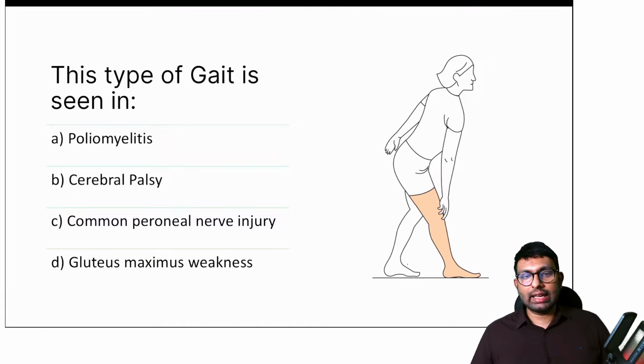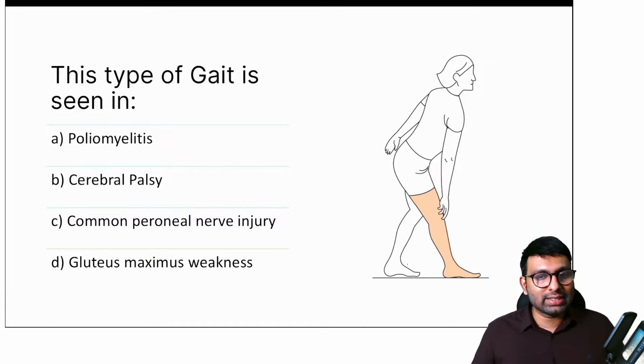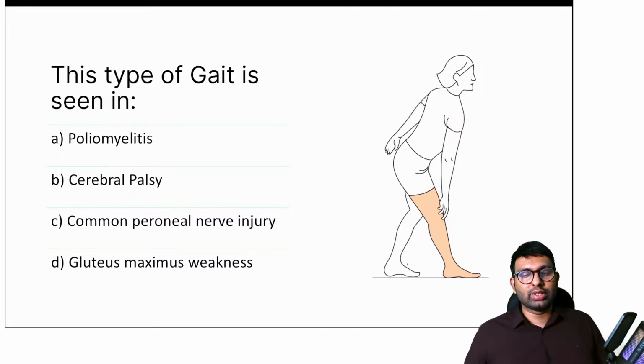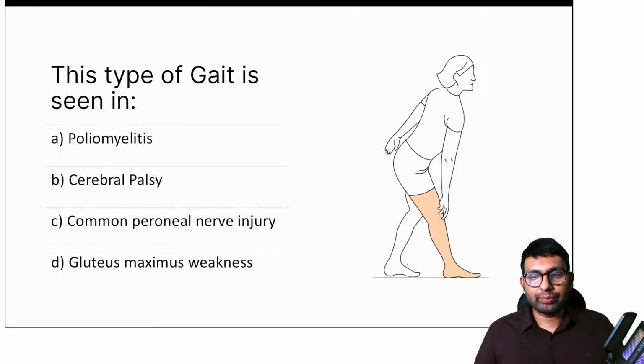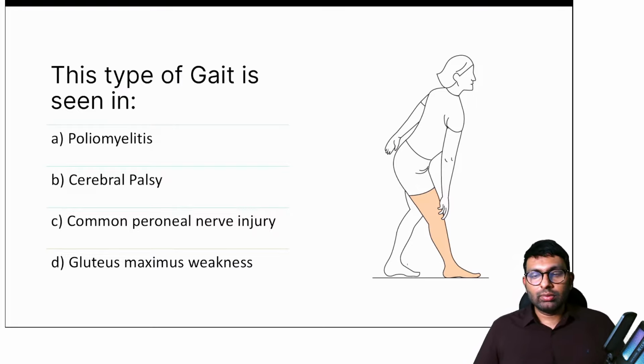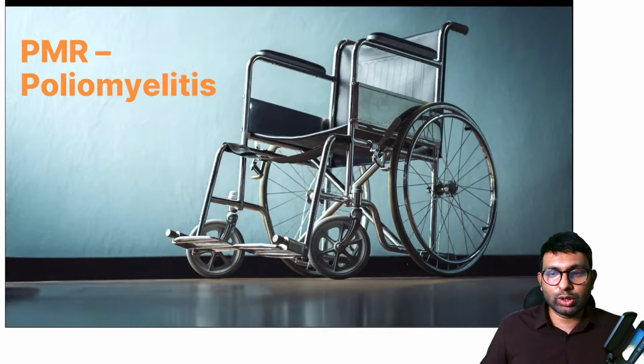Dr. Jain says it's A, poliomyelitis. Anyone else would like to try? Also, which gait is this? Also, if you can tell me the name of the gait, that also will contribute to the discussion. No one knows the name of the gait? Okay, so we'll go forward.